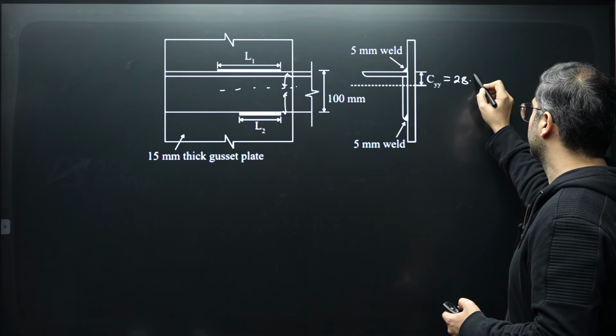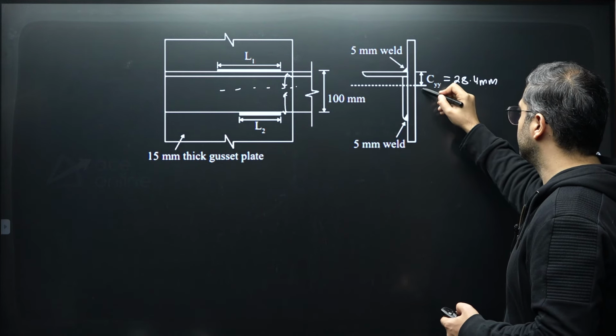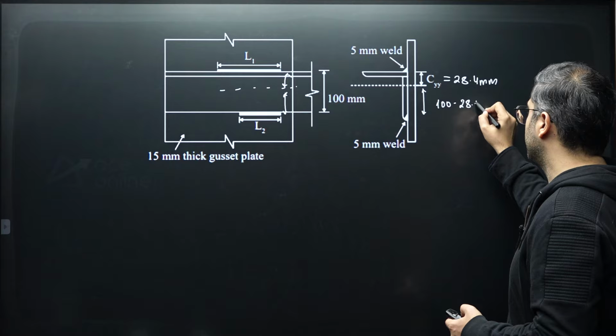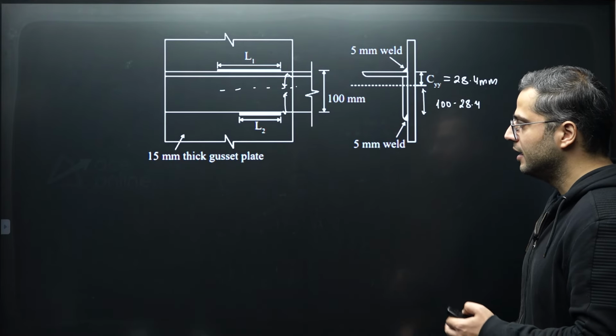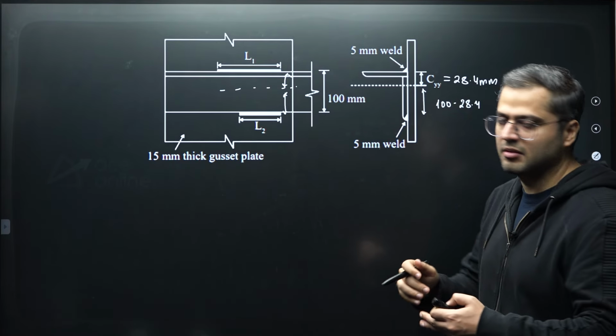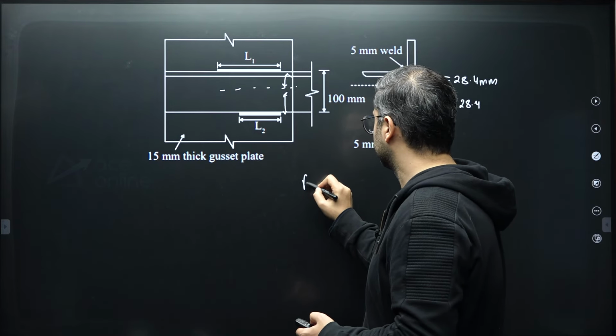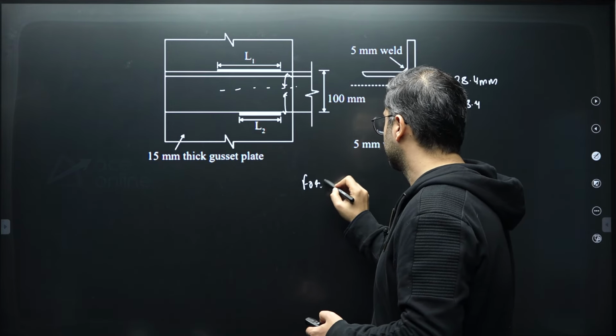The position of CYY is mentioned as 28.4 mm. Obviously this will be 100 minus 28.4. Now when we say that it is a moment-free connection, the summation of the moments about any point would be equal to 0.